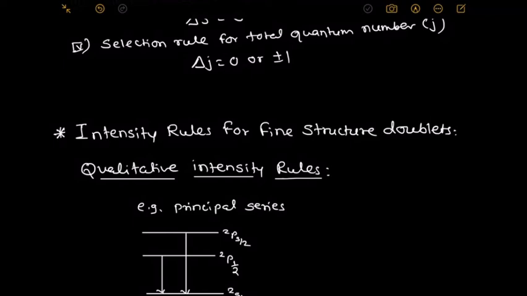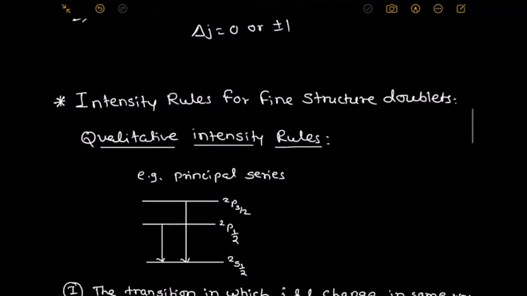If there are more than two lines, then the intensity of the spectral lines is unknown initially. Then how do we find the intensity ratio for the different spectral lines? That is possible by using the quantitative rules. Now before explaining the rules, we take some examples.